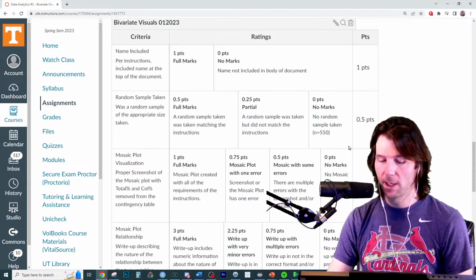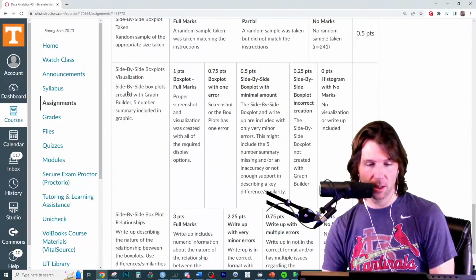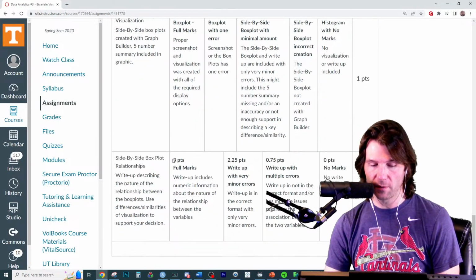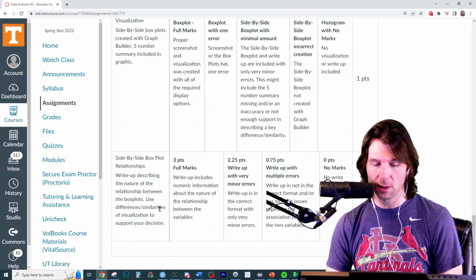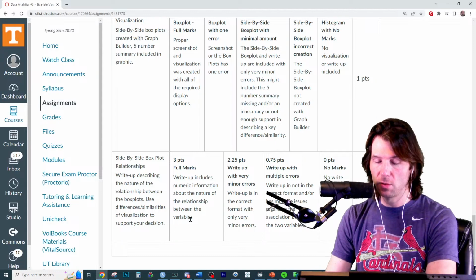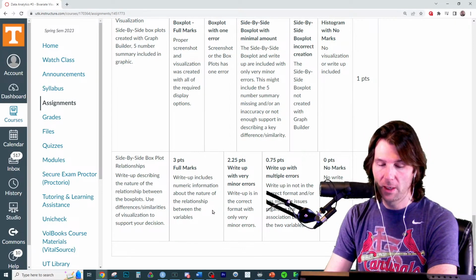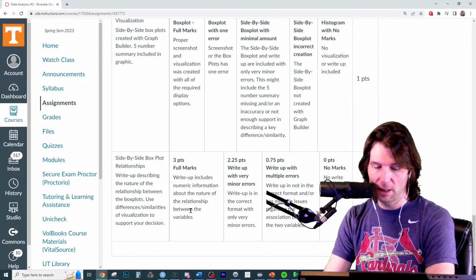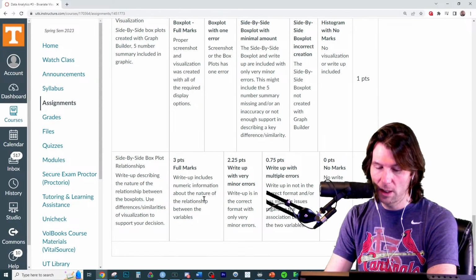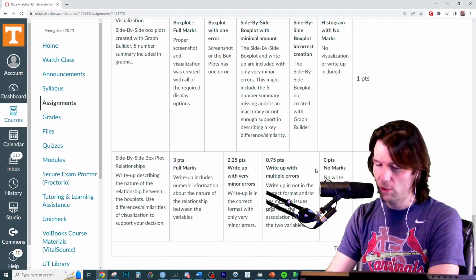Good stuff right there. And yeah, double check your things. Did you take a proper screenshot? Did you include the 5-number summary? Write up a description of the nature of the relationship between the box plots. Use differences and similarities between them. And we'll have to include numeric information again. That's probably one of the biggest things people don't do, they don't include the numeric information.